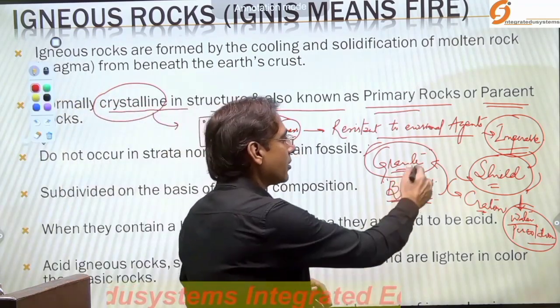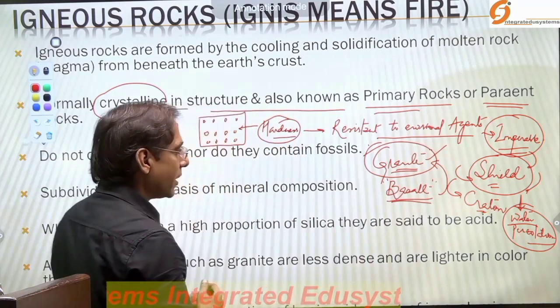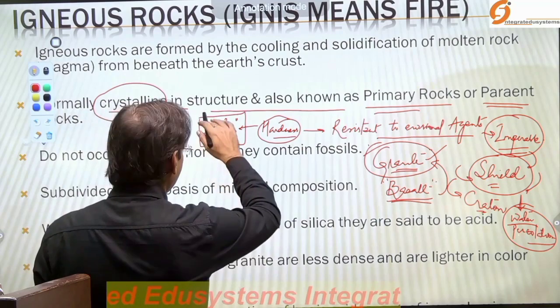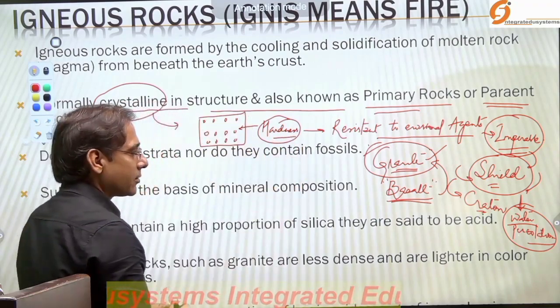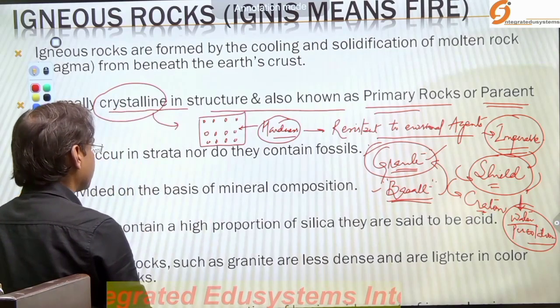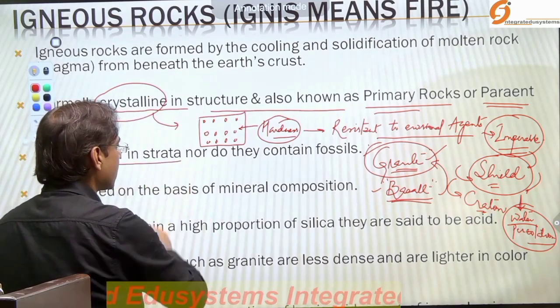Largely the granitic rocks when you look at, which is very, very hard rock. Now, as I will further explain, some rocks are softer also, but largely these are crystalline. Now, there is no strata.